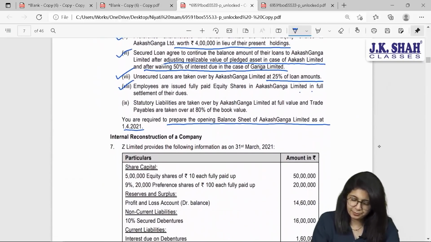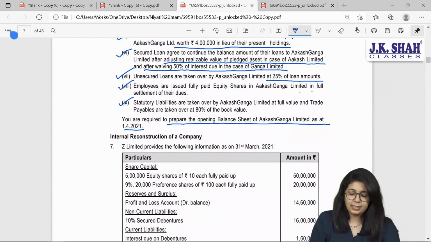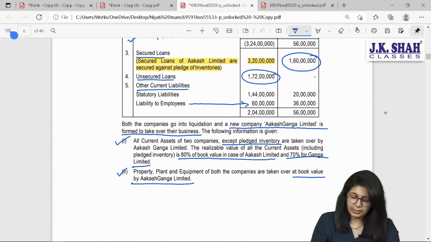Okay, we'll do that. And last, statutory liabilities are taken over by Akash Ganga at full value and trade payables are taken over at 80% of book value. One thing at a time.